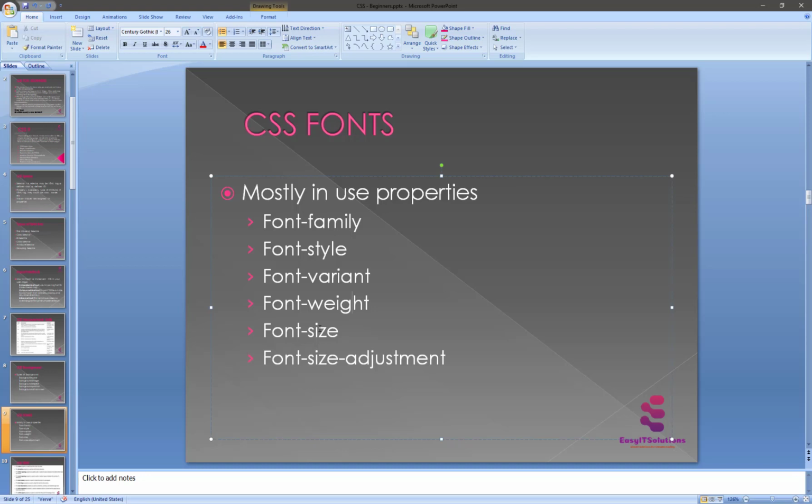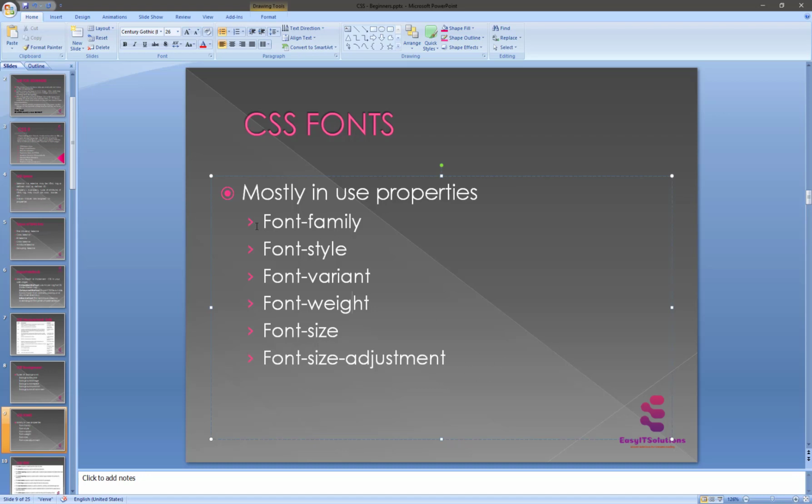So what's the font size adjustment? We'll see an example of how to set it. This property enables you to adjust the extra height to make the font more legible. The possible value could be any number.